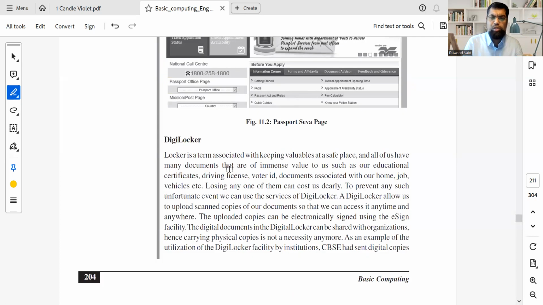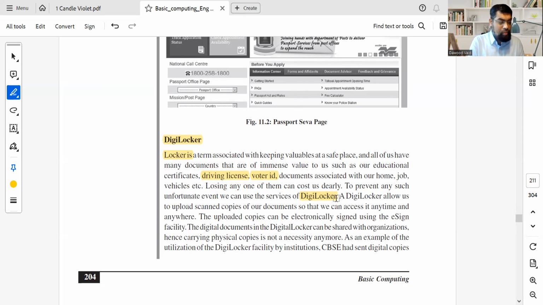A common question that usually comes is about the DigiLocker. What is a DigiLocker? A DigiLocker is something on your mobile phone where you can keep all your valuable documents. What are the documents? Mostly it's the driver's license. You don't have to wait at a traffic signal and search for your license, it's already there. Voter's ID, PAN card, Aadhaar card. So many of us have not tried DigiLocker. You must go in. I use a DigiLocker. We will open up a website as we do practicals and show you.